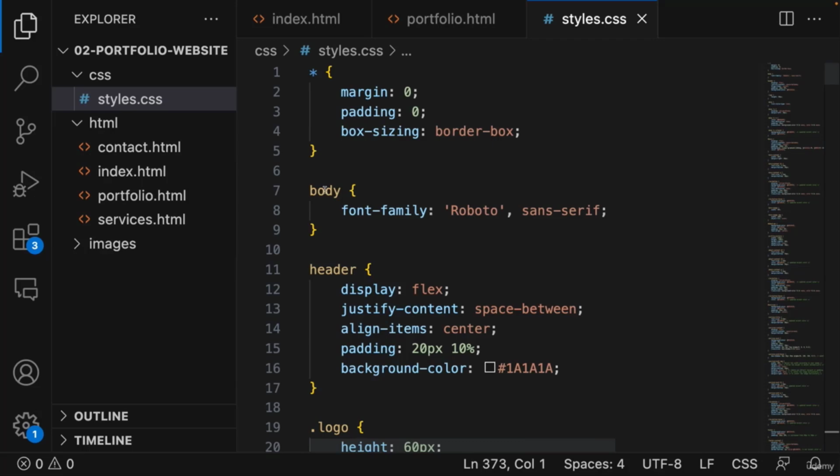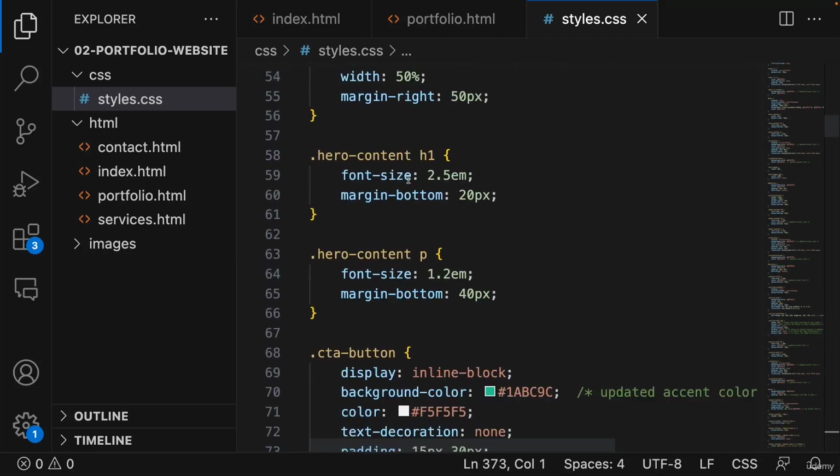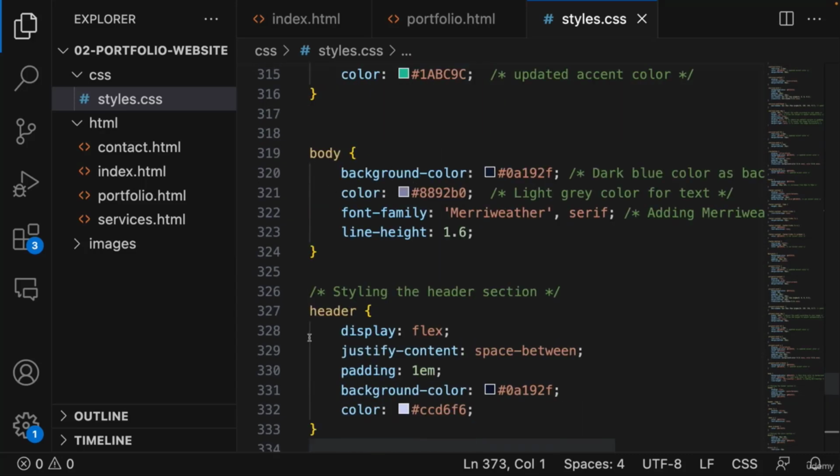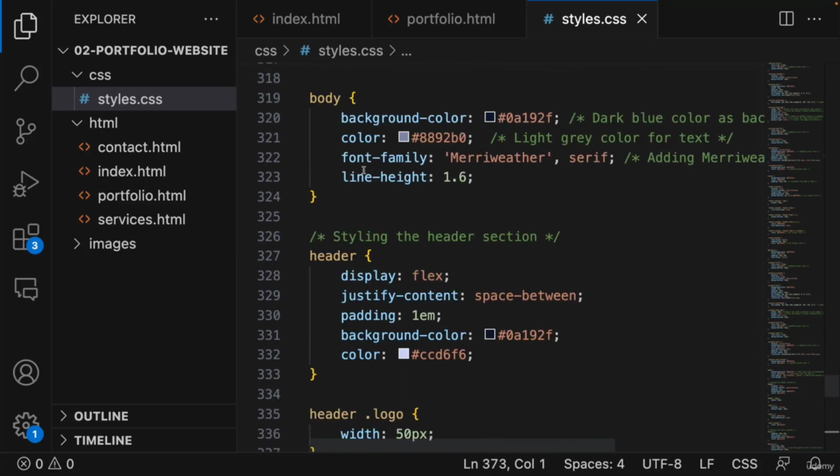So as you can see, we are at the first part of the CSS file. Here we have body and some code for it, and we have header and some code for it. And if you scroll down, again, here we have body and header, right? But I'm not going to touch it right now.